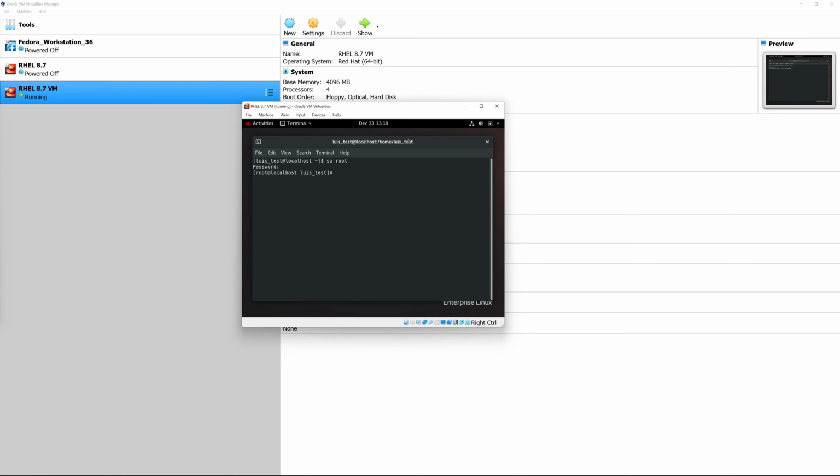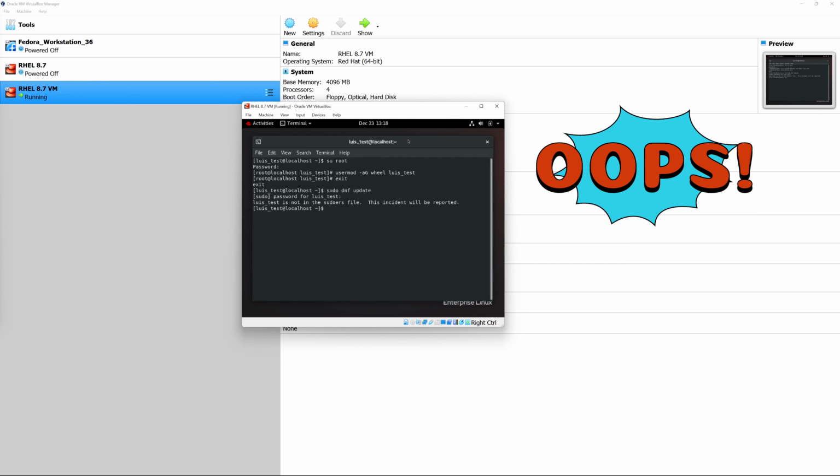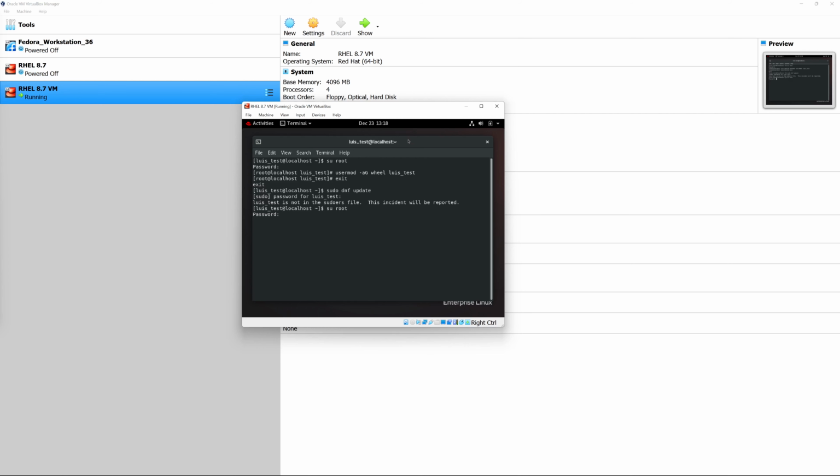And the next thing that we're going to do is type in the command usermod -a capital G wheel and the username, which is going to be Louis_test. Once we complete that command, my username Louis_test will be added to the list of sudoers, and Louis_test can run elevated privilege commands. And don't forget that you have to do a reboot in order to have the changes apply. So we're going to go ahead and reboot the machine now and see if the changes actually work.